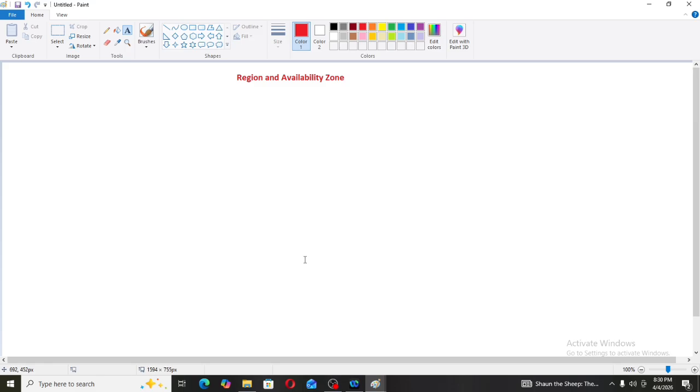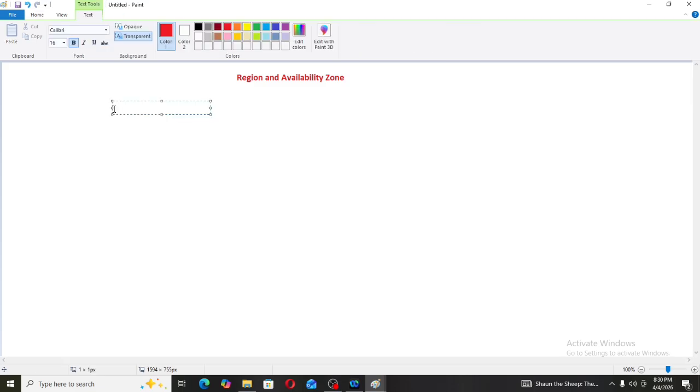Now let's assume that Mumbai is a region. So can we say that Mumbai is a geographical area? Here also, geographical area means nothing but region. Then what is region? Region means geographical area.